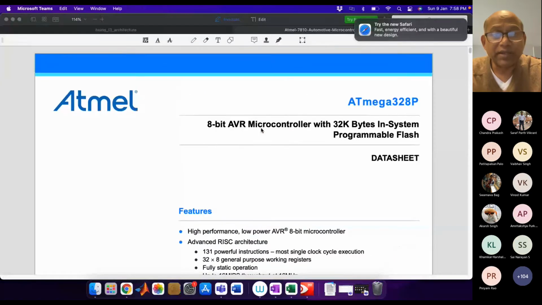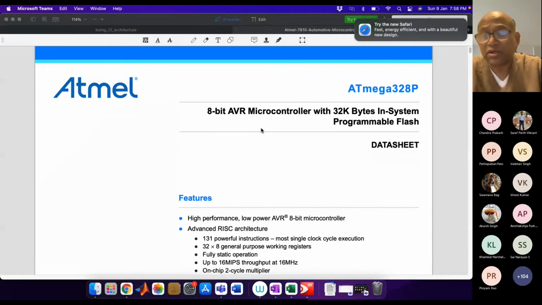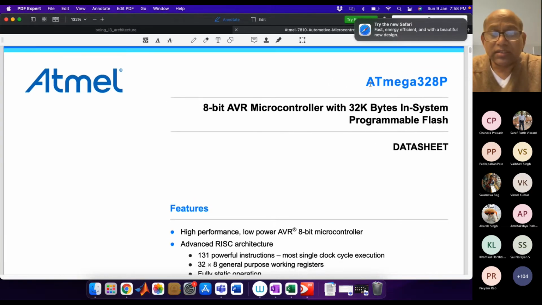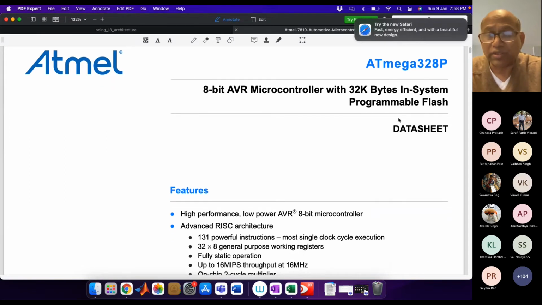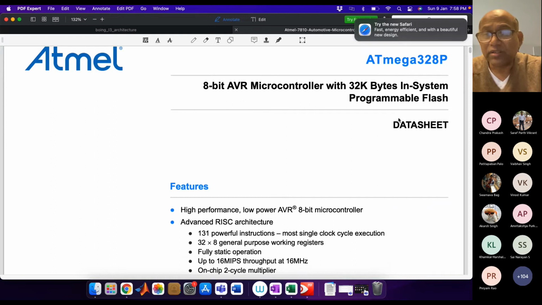All of you download this to your computer. Can you see my screen? This is the controller in which you are going to work, ATmega328 or something like that. It is an 8-bit AVR microcontroller.